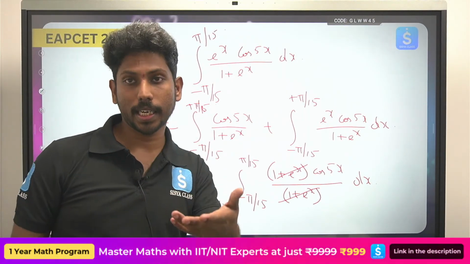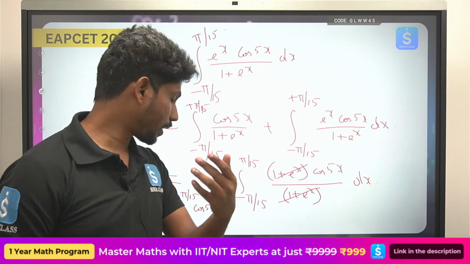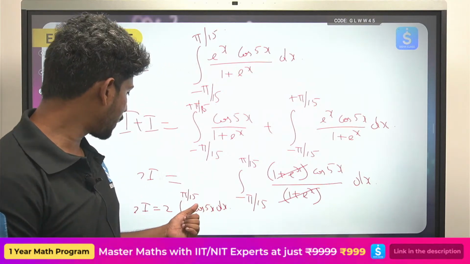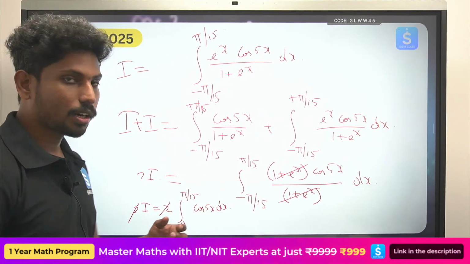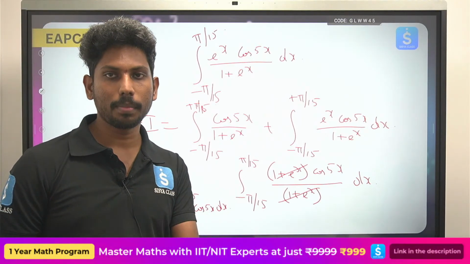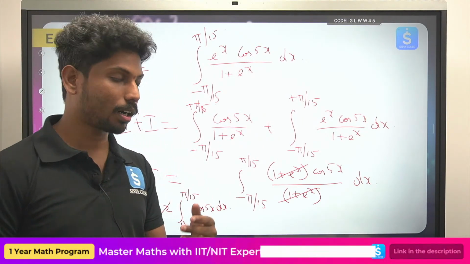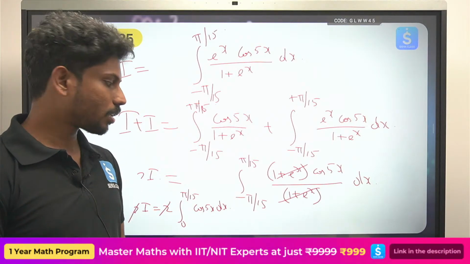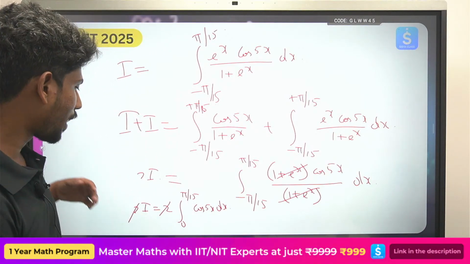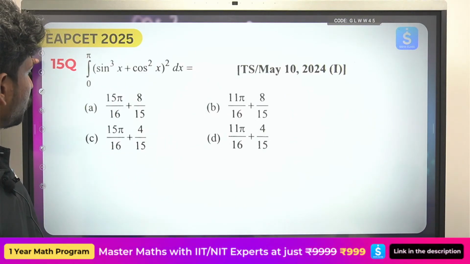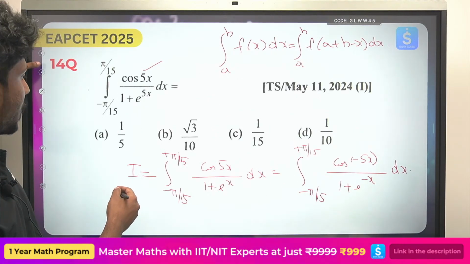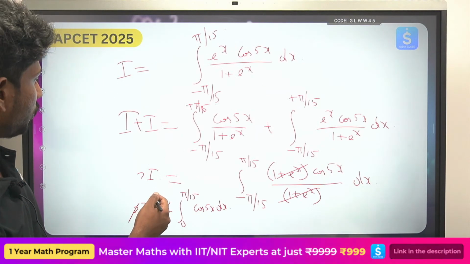The integral of cos x is sin x, so the integral of cos 5x is sin 5x by 5. So 2I is 2 by 5 times sin 5x, and you can cancel the 2. So I is equal to 1 by 5 sin of 5 into pi by 15, which is sin pi by 3, that is sin 60, which is root 3 by 2. So I is 1 by 5 times root 3 by 2.